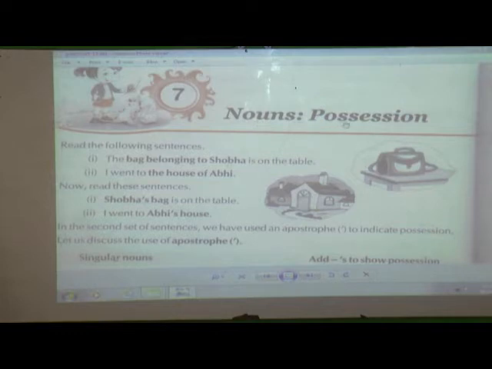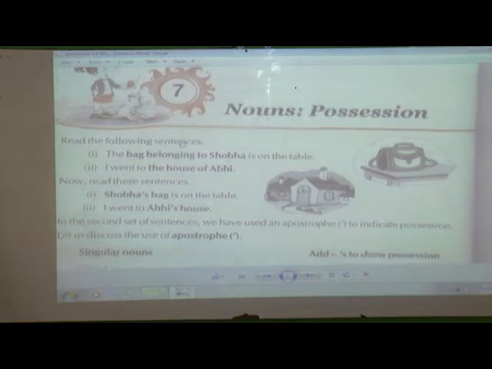So once again I want to tell you what possession is. Possession means something that is owned, whatever is of your own, or the state of having of your own, that is called possession. Now we will move to the lesson, this chapter.